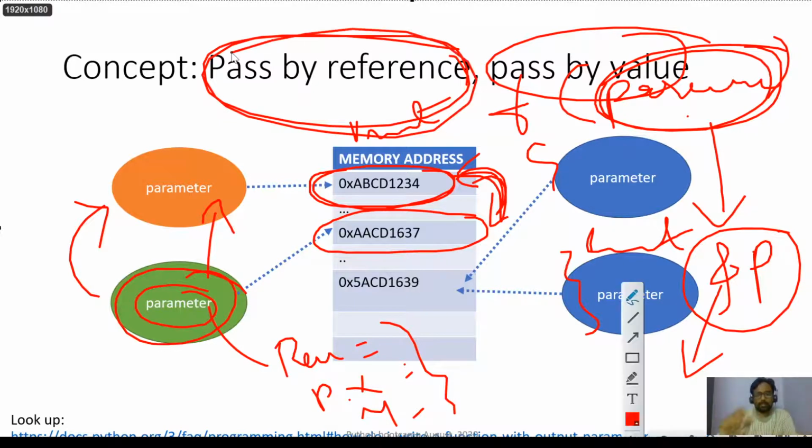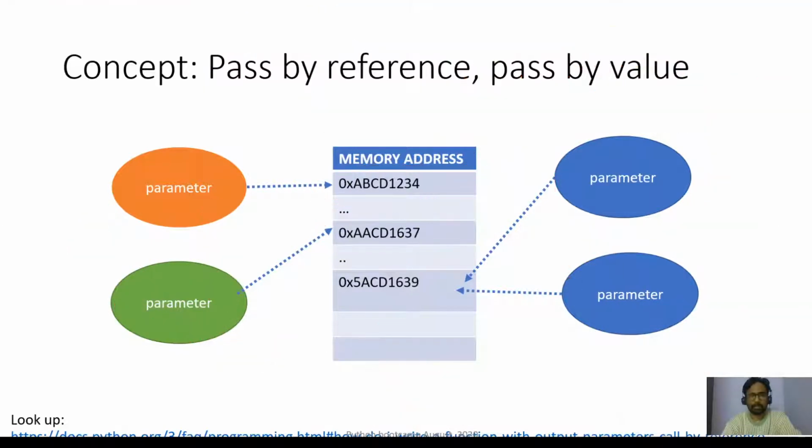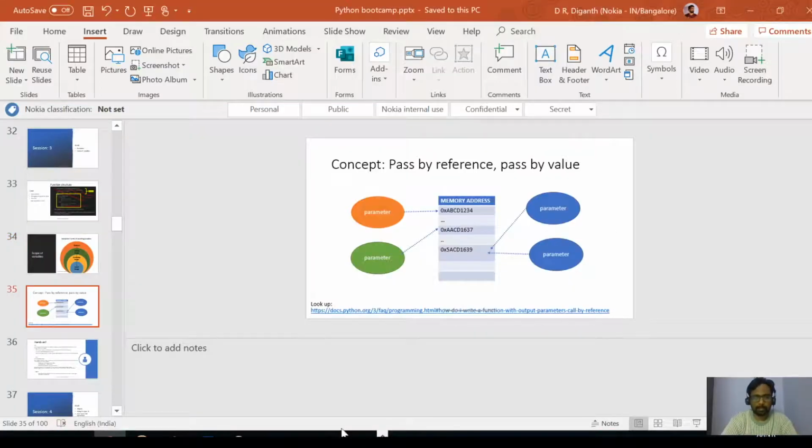We will just look at the demo and then we will understand. In pass by reference, both of the parameters, that means variable names, will be pointing to the same thing. This blue color is pass by reference, and this orange and green color is pass by value. Let me show it on the code, so that is better.